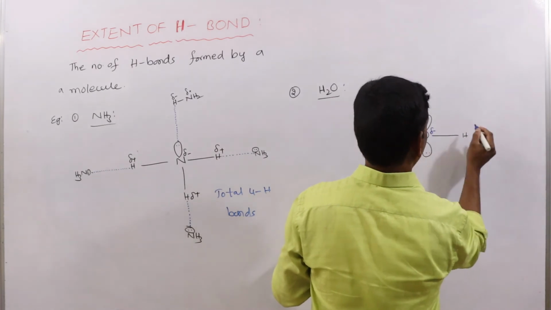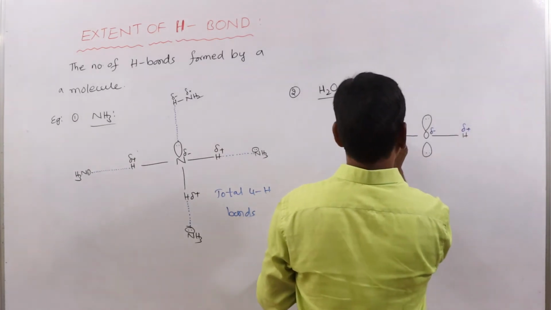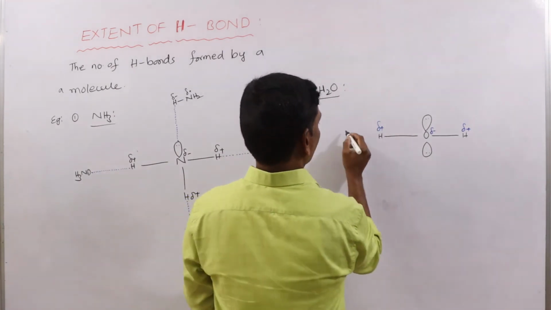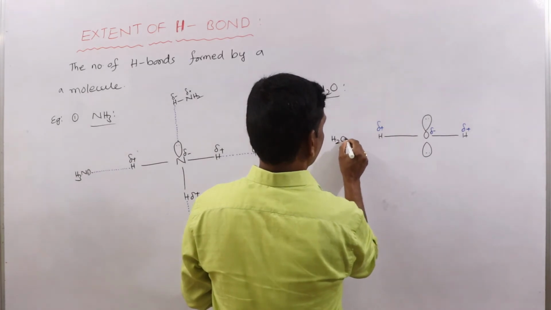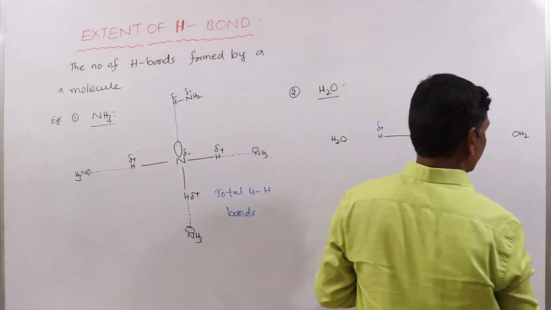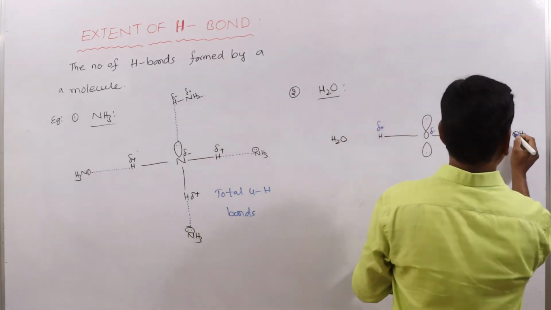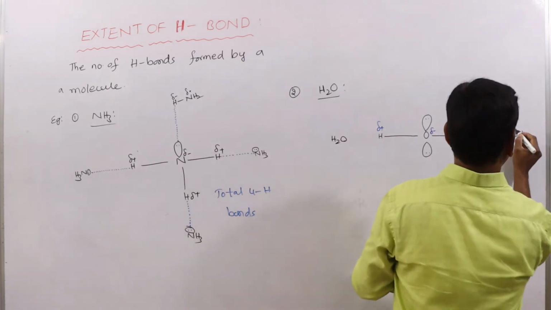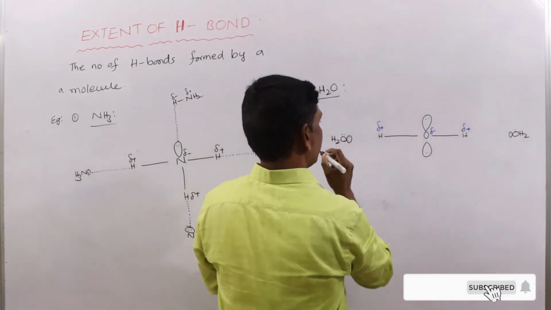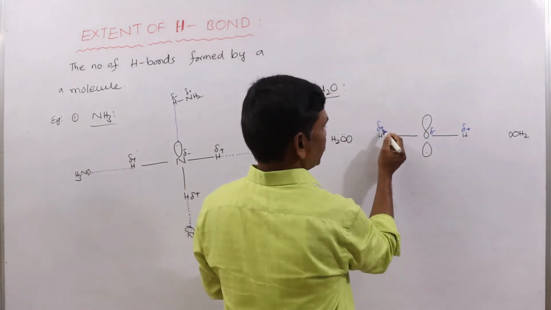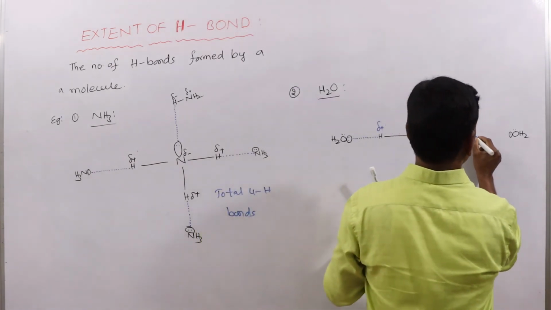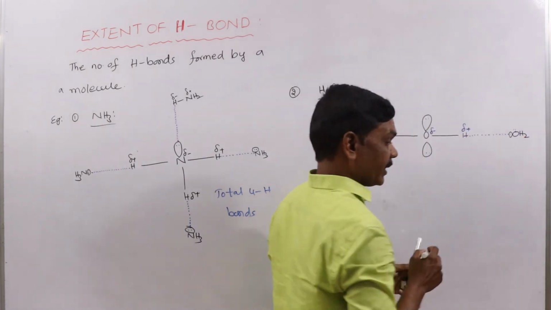So it will get a partial negative charge, and these hydrogens are getting partial positive charges. Here it is H2O, and here also H2O, water molecules. On this oxygen we have a pair of electrons. So between this partially positively charged hydrogen and this pair of electrons, there is formation of a hydrogen bond.